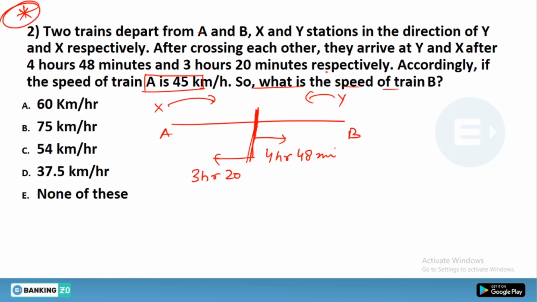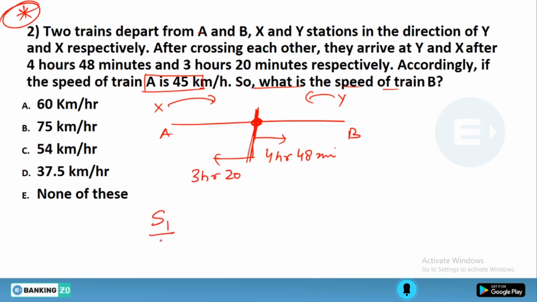Well, this question becomes complicated. How can you solve a question where you meet someone between the stations, and after that you cross each other and reach each other's station? Let me give you a brief idea so you can get a clear idea about how the question behaves. This question gives you a very efficient method.